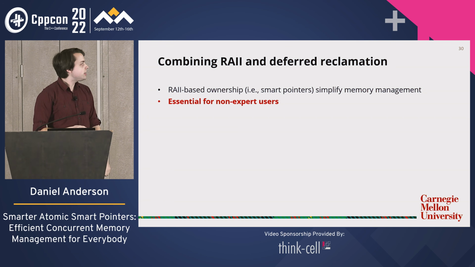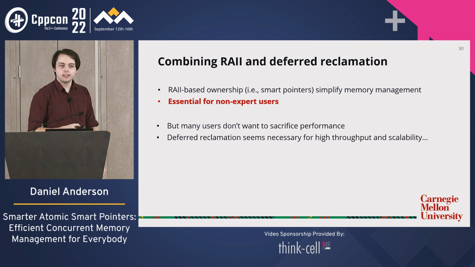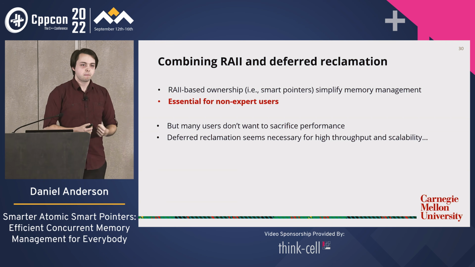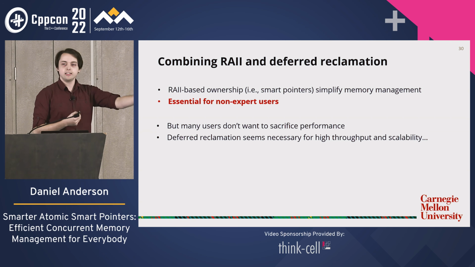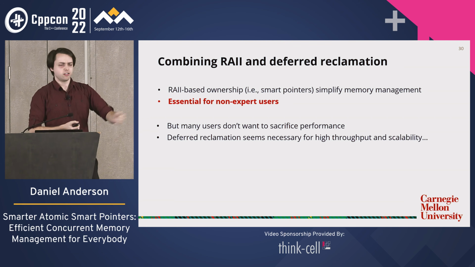So, but what can we do? This is C++ after all. We know what our users are like. If we offer them atomic shared pointer and we say, this is great, it's easy to use, you won't write memory bugs, oh, but you get less throughput, they go, oh, I don't want that.